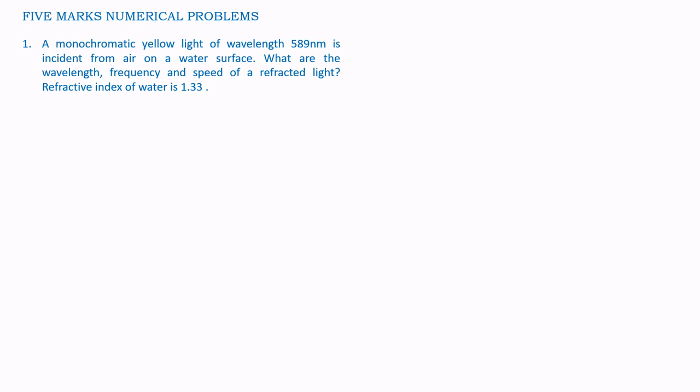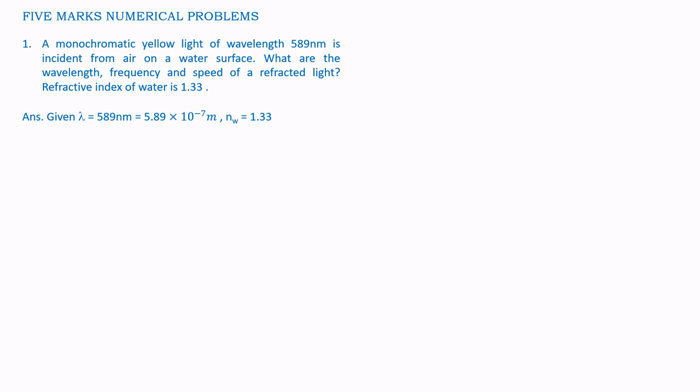Question number 1. A monochromatic yellow light of wavelength 589 nanometer is incident from air on water surface. What are the wavelength, frequency and speed of refracted light? Refractive index of water is 1.33. This is a simple problem on refraction of light. When light travels from air to water, we are required to calculate wavelength, frequency and speed of a refracted wave.